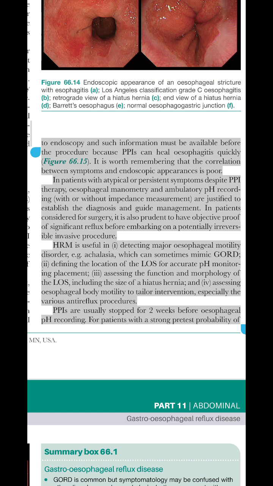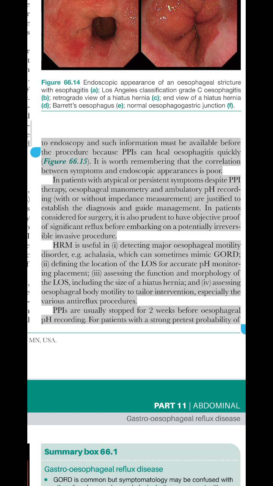In patients with atypical or persistent symptoms despite PPI therapy, esophageal manometry and ambulatory pH recording, with or without impedance measurement, are justified to establish the diagnosis and guide management. In patients considered for surgery, it is also prudent to have objective proof of significant reflux before embarking on a potentially irreversible invasive procedure. HRM is useful in I.